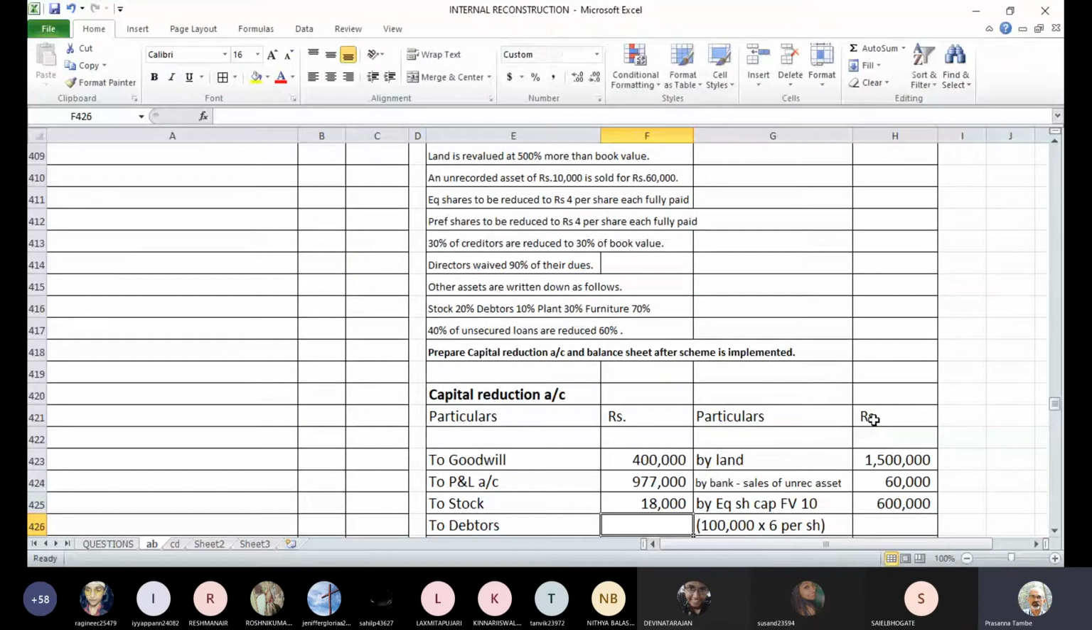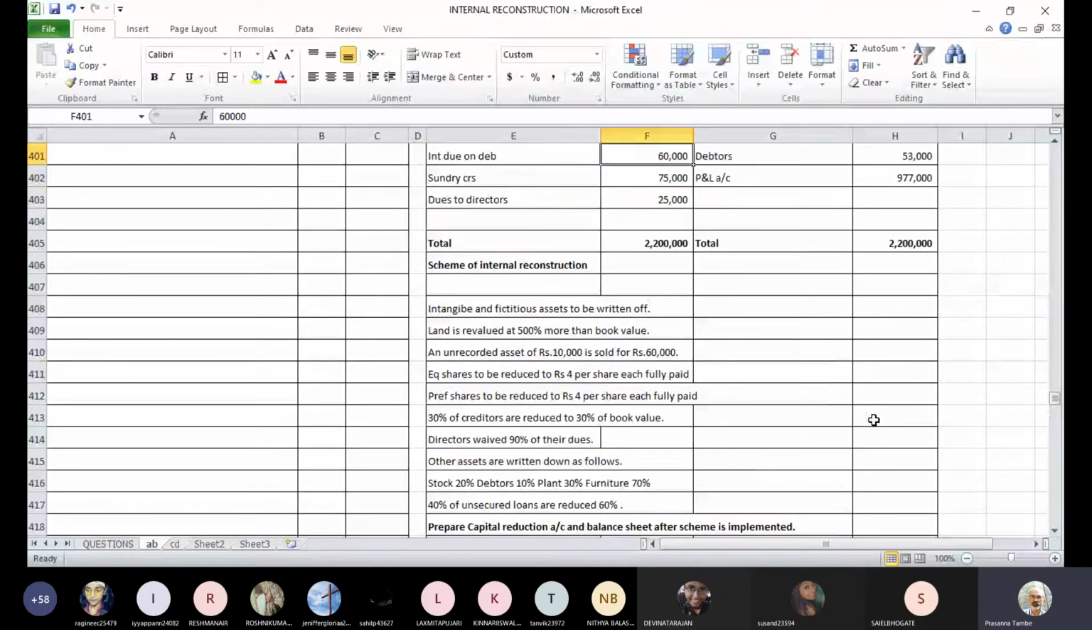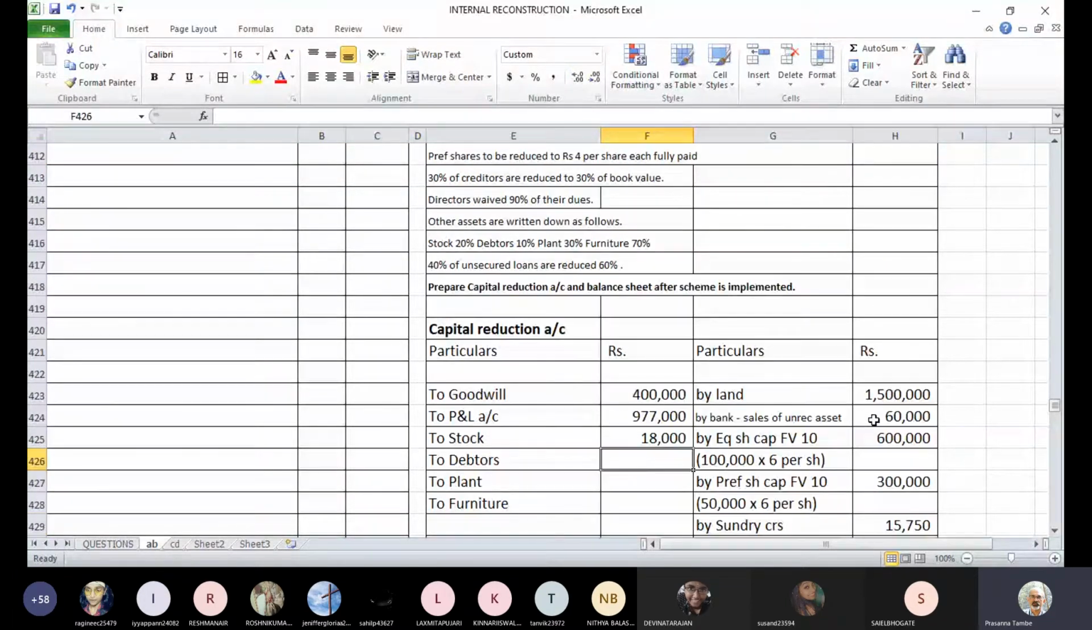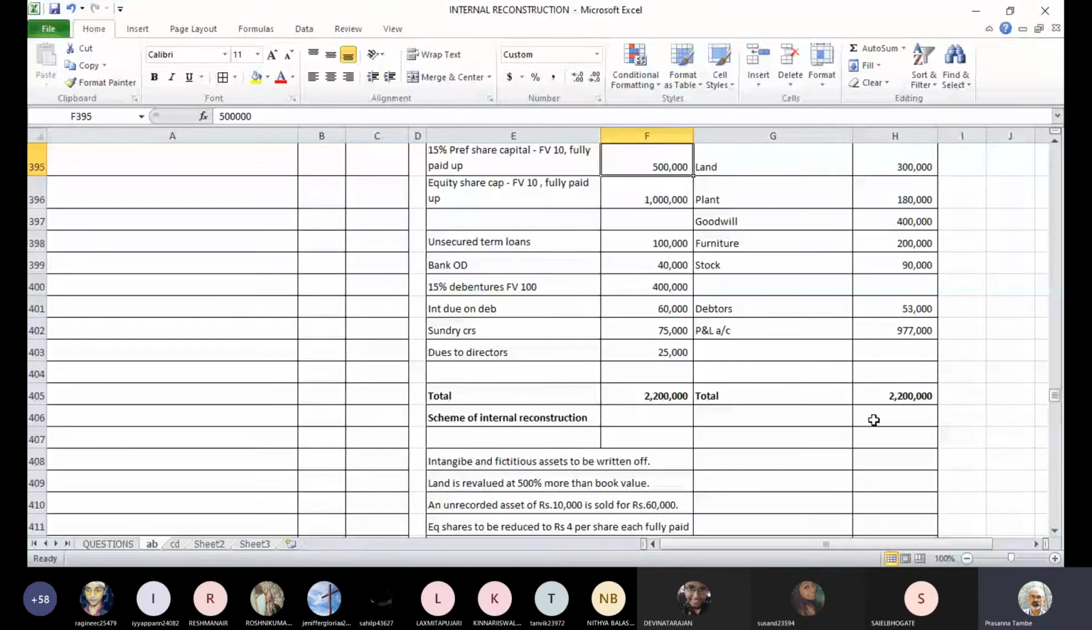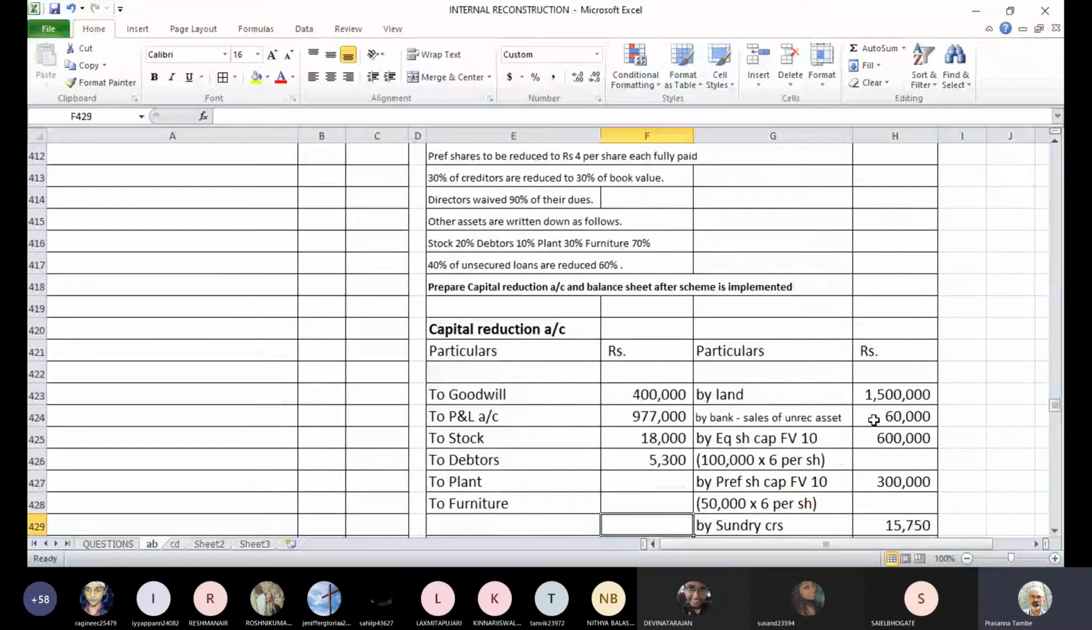Debtors by 10%. What is the value of debtors? The debtors are 53,000. So 10% of that will amount to 5,300. Then plant is written off by 30%. How much is the book value of plant? It is 1,80,000. So 30% of that will be 54,000 rupees. So plant is written off by 54,000 rupees.